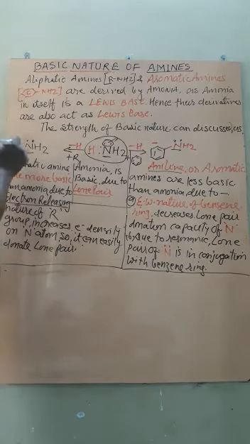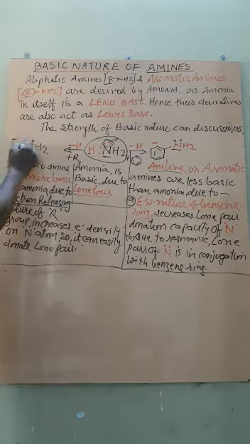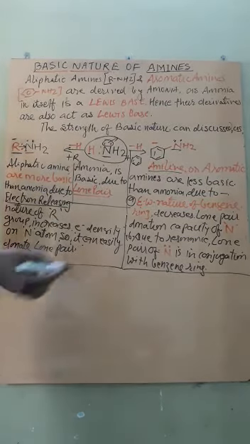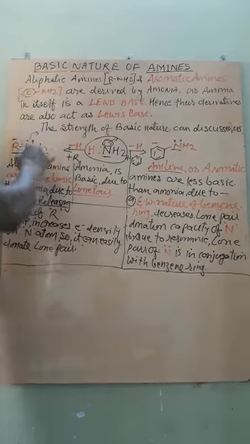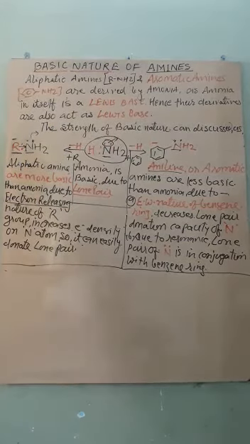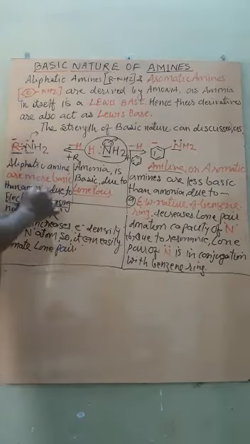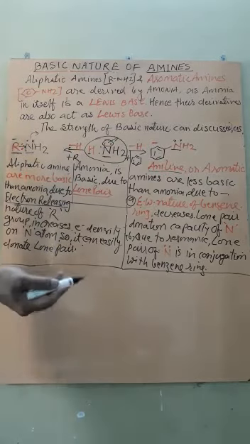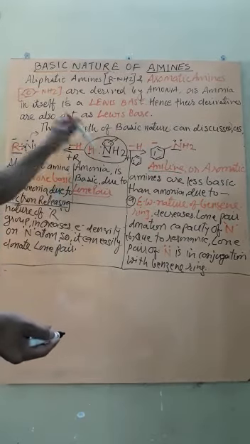So being an electron releasing group, it will release electrons on nitrogen. Thus the electron density around nitrogen will increase, so it can easily donate its lone pair. Isn't it? Therefore it will be a stronger base as compared to ammonia. Thus aliphatic amines are more basic as compared to ammonia.